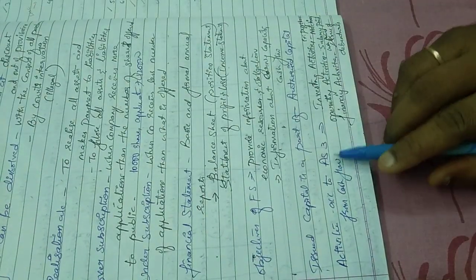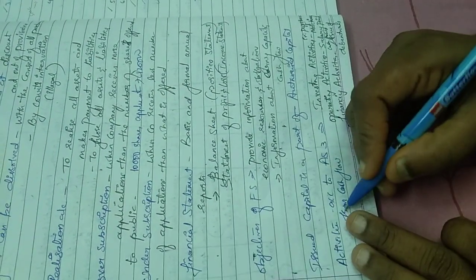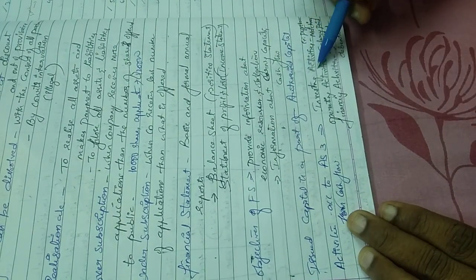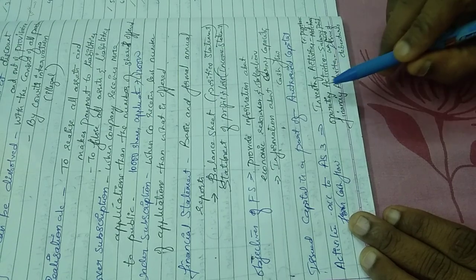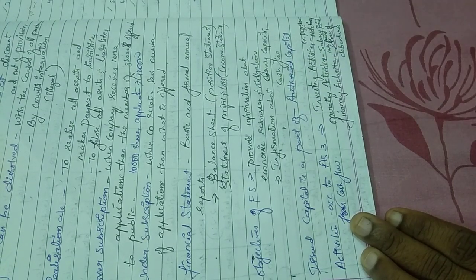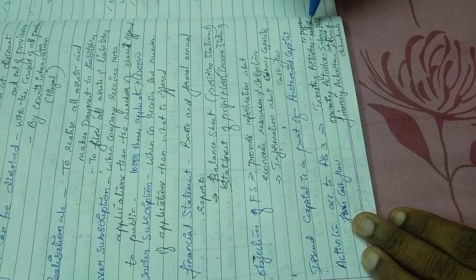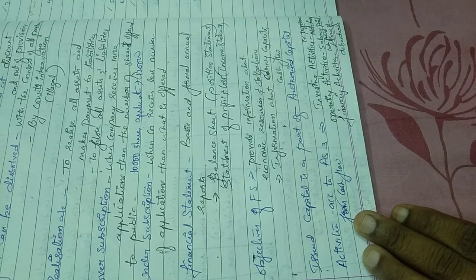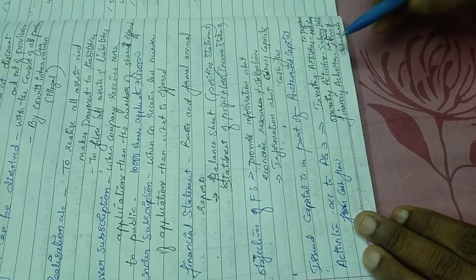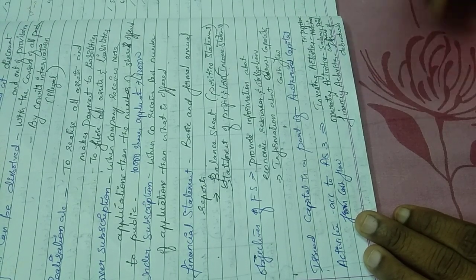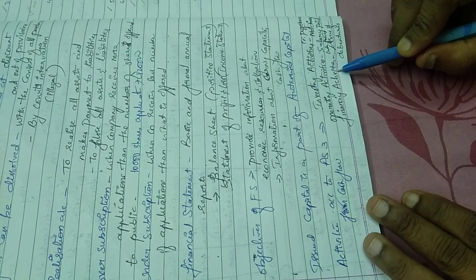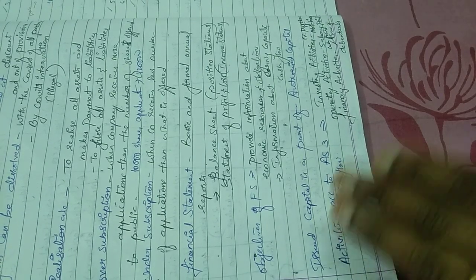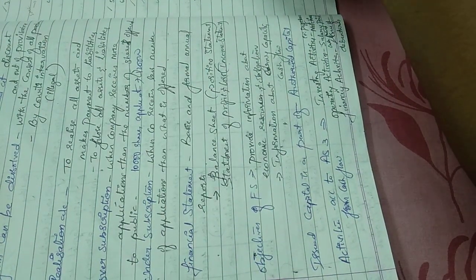Then activities according to Accounting Standard 3 for cash flows in a business. There are 3 activities basically: investing activities, operating activities, financing activities. Investing activities are when you invest money on something, for example, purchase of machinery, building. Operating activities are carried out for the day-to-day business, for example, salary paid, wages paid. Financing activities are those through which you raise finance, for example, cash received from issue of debentures. They can ask you to mention the activities.